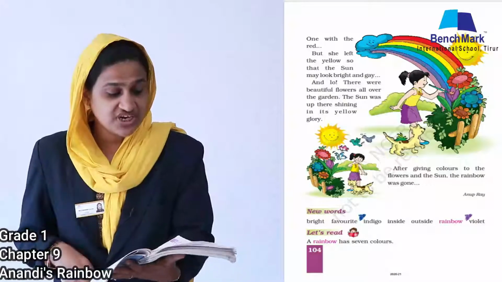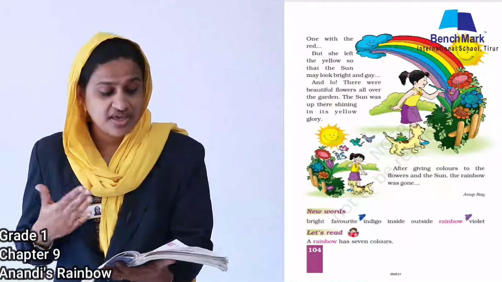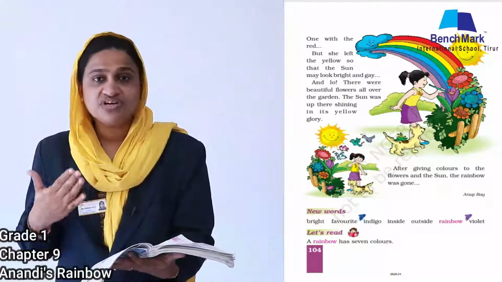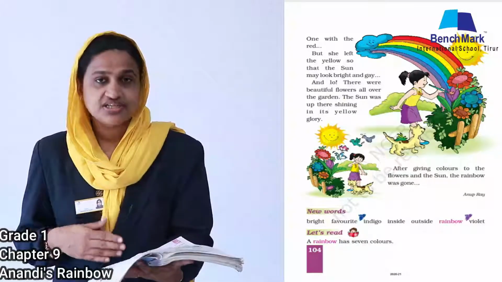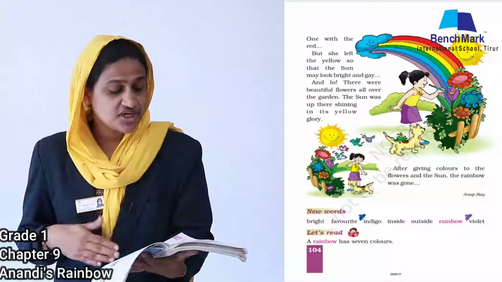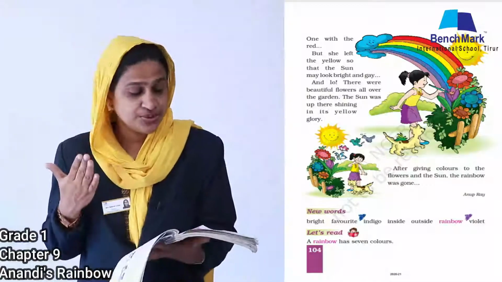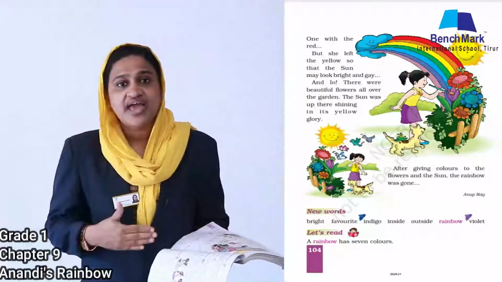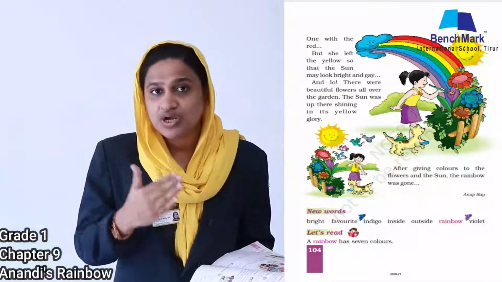But she left the yellow so that the sun may look bright and gay. And lo, there were beautiful flowers all over the garden. The sun was up there shining in its yellow glory. Then children, what did she do? Yes, she left the yellow color. She didn't paint any flower with yellow color.